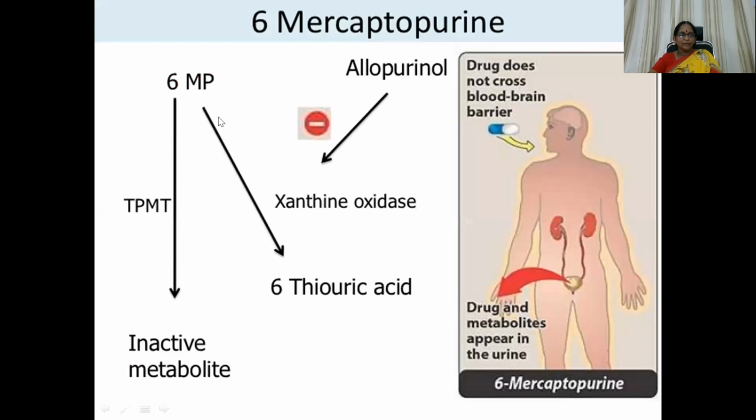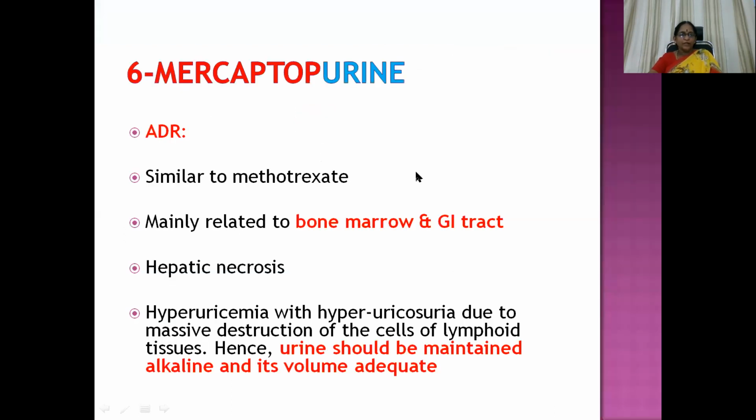So here 6-mercaptopurine, an active metabolite with the TPMT pathway, with xanthine oxidase, 6-thiouric acid, is going to get excreted in urine. So allopurinol is going to inhibit this xanthine oxidase enzyme. So there will not be further adverse effects. Here what happens, the adverse effects are mainly similar to methotrexate, most commonly affecting bone marrow and GI tract. And it also gives rise to hepatic necrosis.